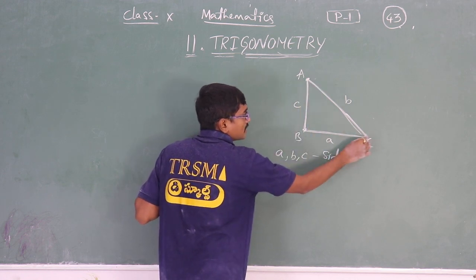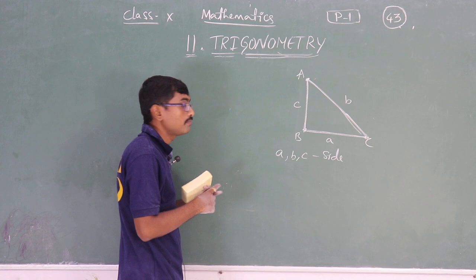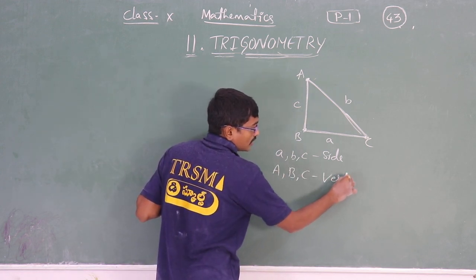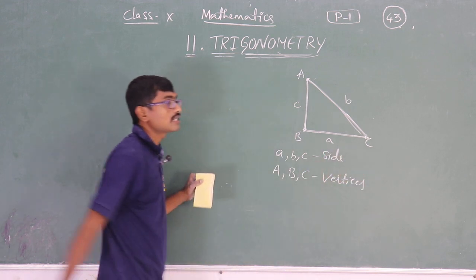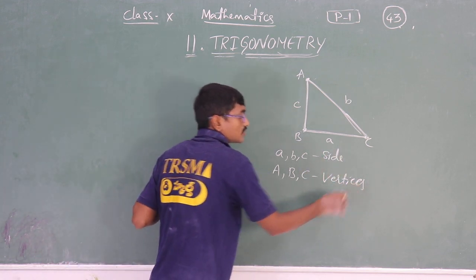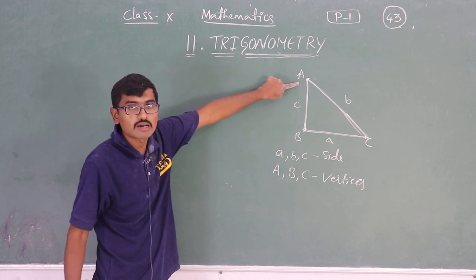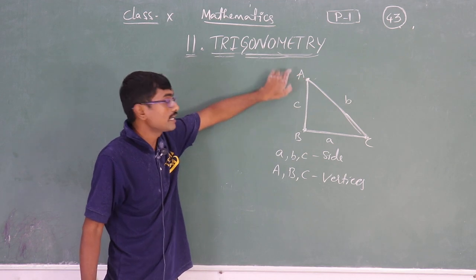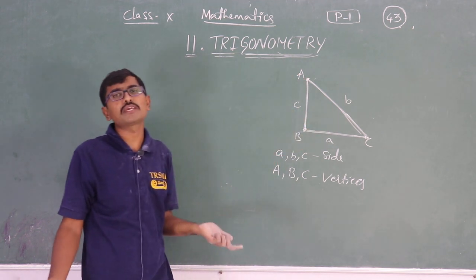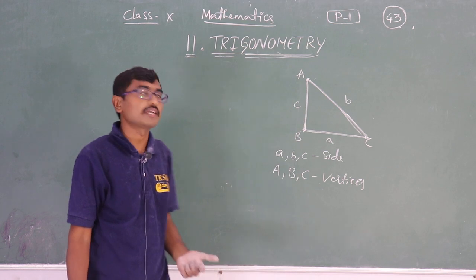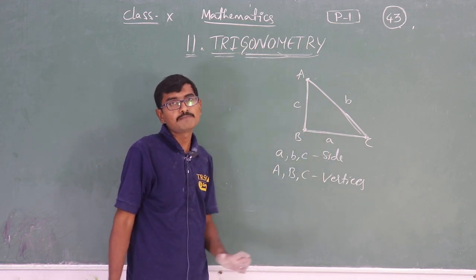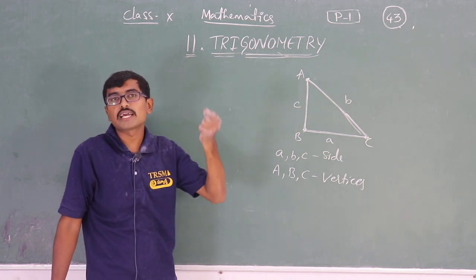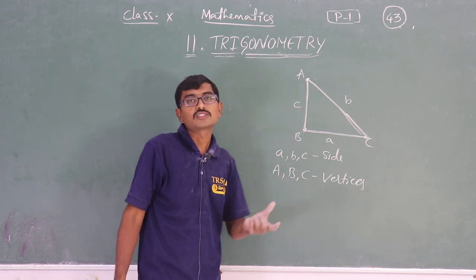So these are the vertices, and they are taken in the form of capital A, capital B, capital C. These are the vertices where two sides are meeting at one common point. Those points are taken in the form of capital letters. You can take P, Q, R or X, Y, Z, anything you like. I'm just taking A, B, C, and the sides are taken in the form of small a, small b and small c. Sides are always taken in small letters.